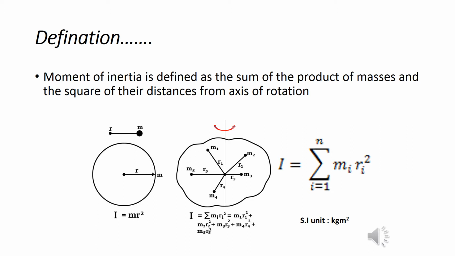Mathematically, I can write down for each mass the moment of inertia: for mass m1 it will be m1 r1 square, for mass m2 it will be m2 r2 square, for mass m3 it will be m3 r3 square, up to mn rn square. Now these are the discrete mass distributions. To get the moment of inertia of the entire system, I have to sum up these moments of inertia. So I can write the moment of inertia I equals summation mi ri square, where i is running from 1 to n. The SI unit of moment of inertia is kilogram meter square.